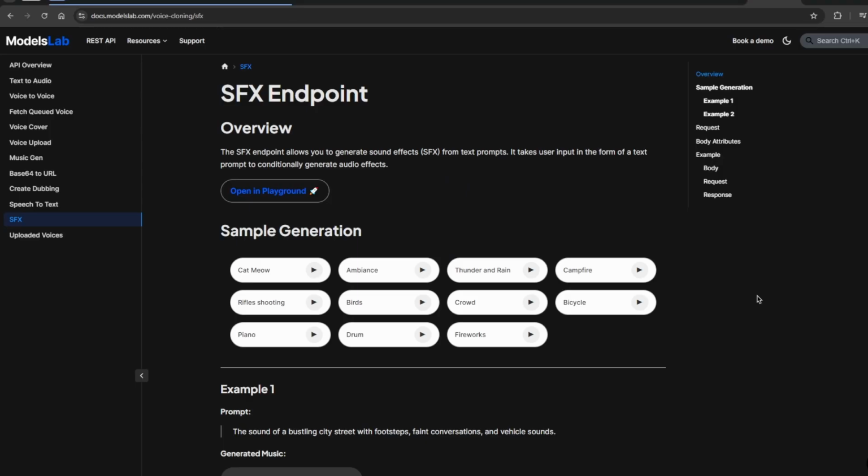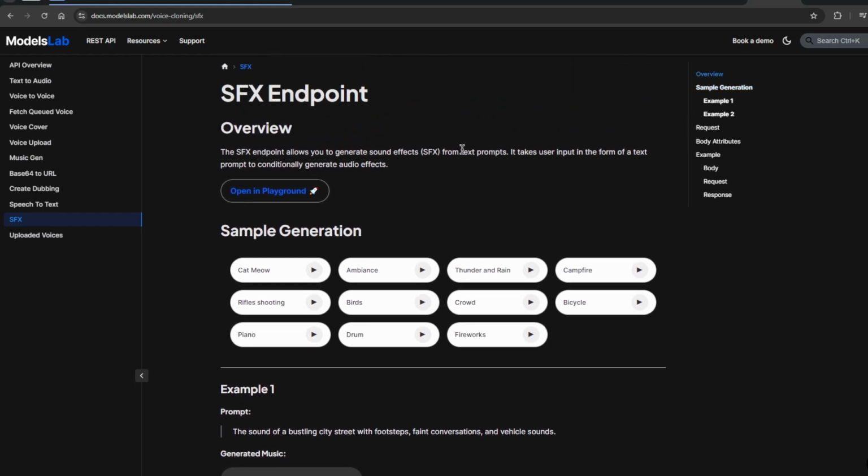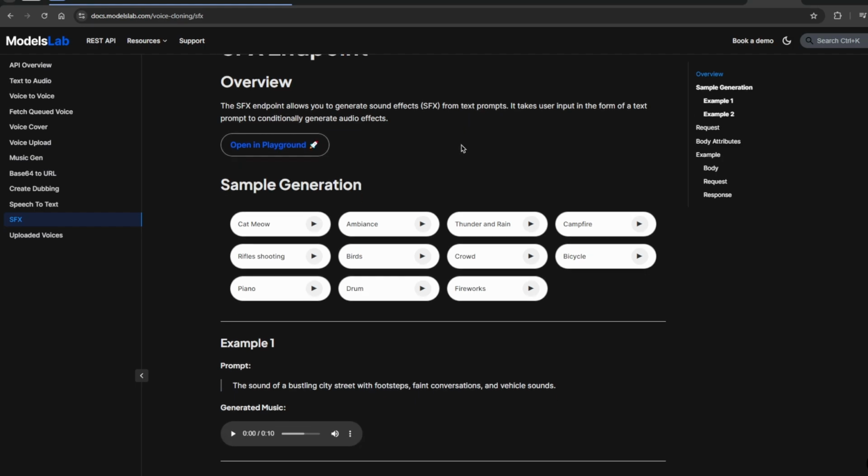So hello everyone, we'll be seeing how we can use this sound effects endpoint from ModelsLab. So we have to come to the ModelsLab documentation, and in the voice cloning section we have this SFX endpoint. So we can create sound effects just solely based on plain text prompts. You can listen to some sample generations here,